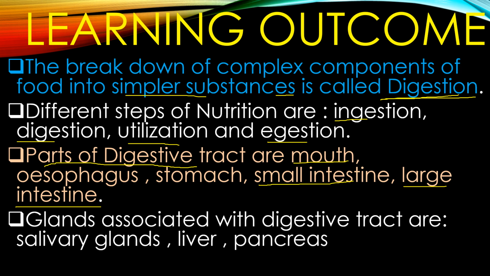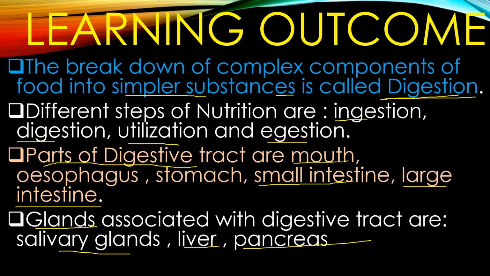Lastly, we have seen the importance of glands which are associated with the digestive tract, and these glands are important because they produce some enzymes which help in digestion. The three types of glands which we have discussed are salivary glands, liver, and pancreas.